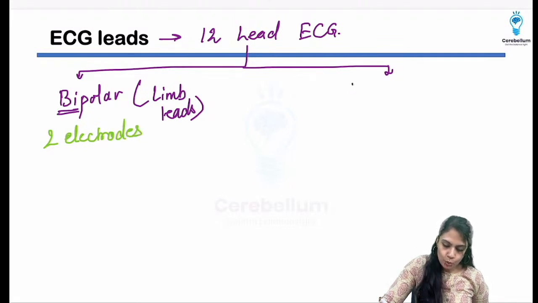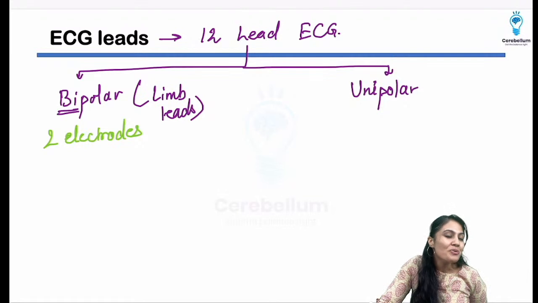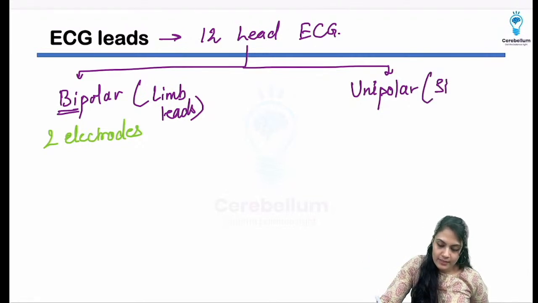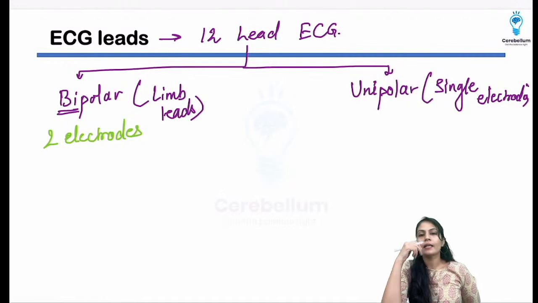And what do you mean by unipolar? That means they don't have 2 electrodes, they have a single electrode. If they have a single electrode, how are they measuring the difference?